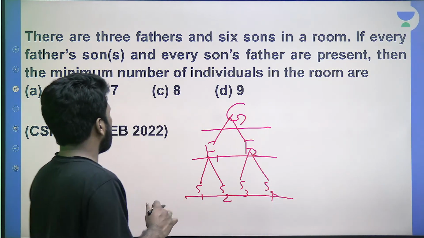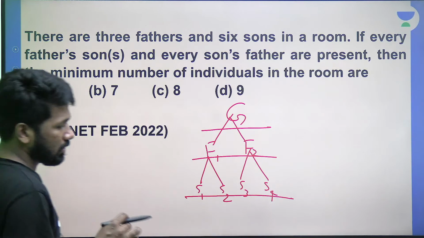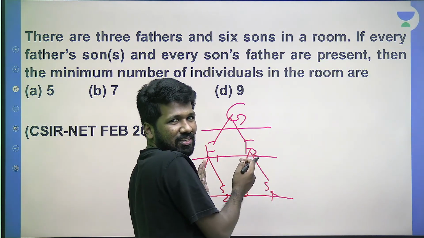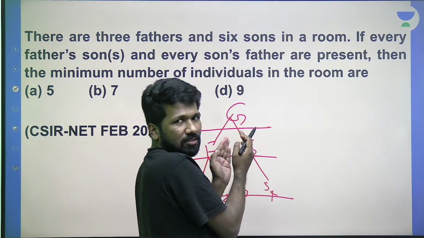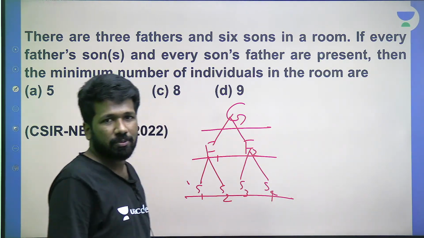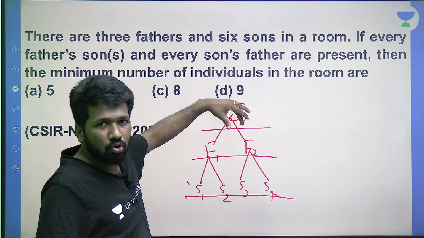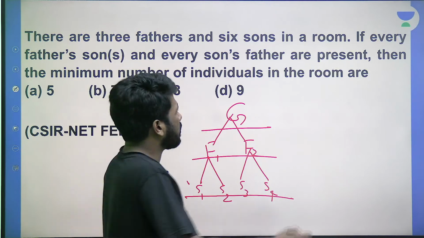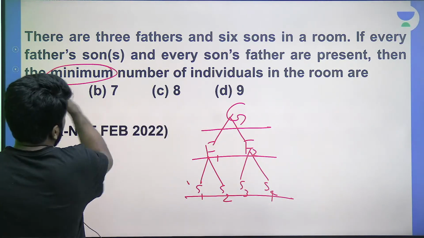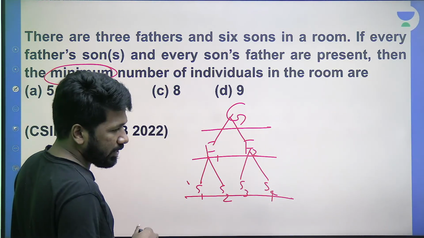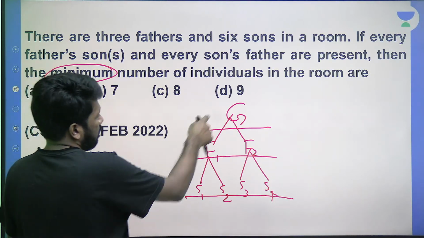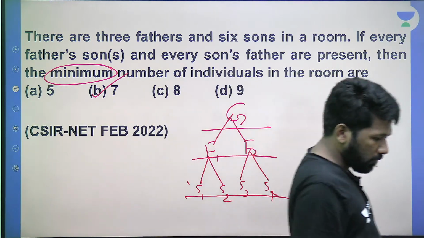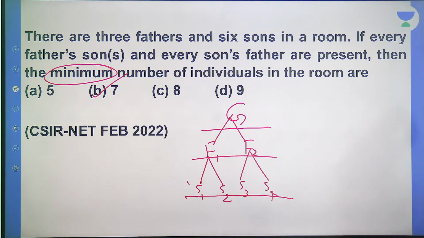And this scenario totally satisfies all the conditions now. 4 sons and the 2 sons, 6 sons, 3 fathers. So both conditions are satisfied. So these 2 fathers are assuming the role of fathers also, sons also. That is totally okay, because we need to minimize the number. That is why we are doing so. So total how many people? 1, 2, 3, 4, 5, 6, 7. 7 people. All of you understood this? Is it clear to everyone?